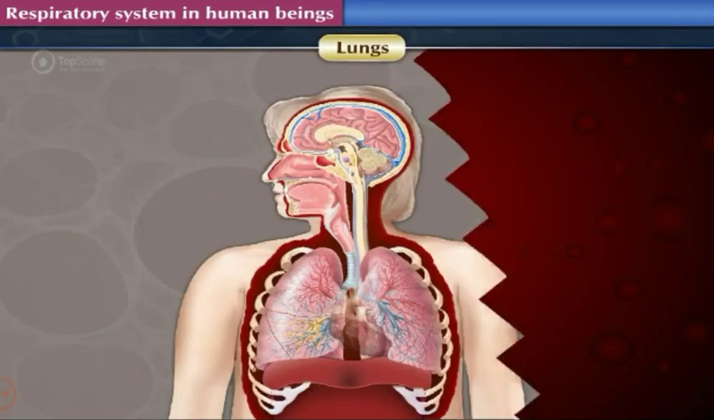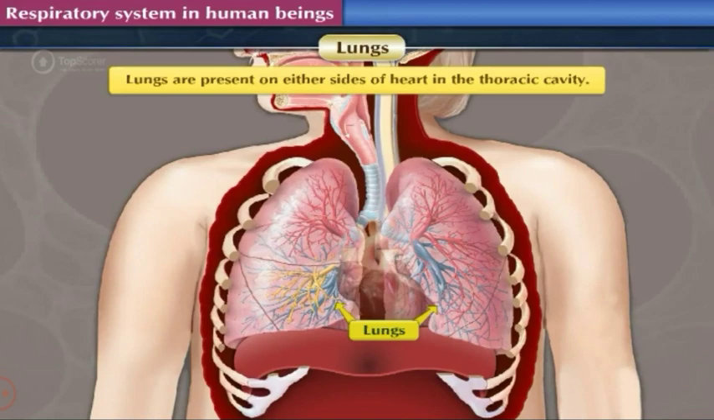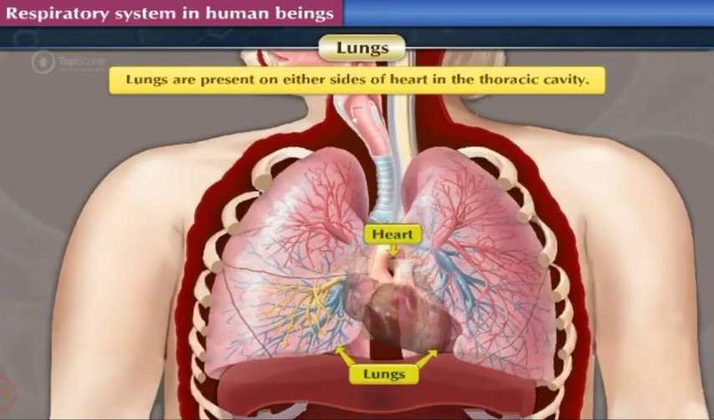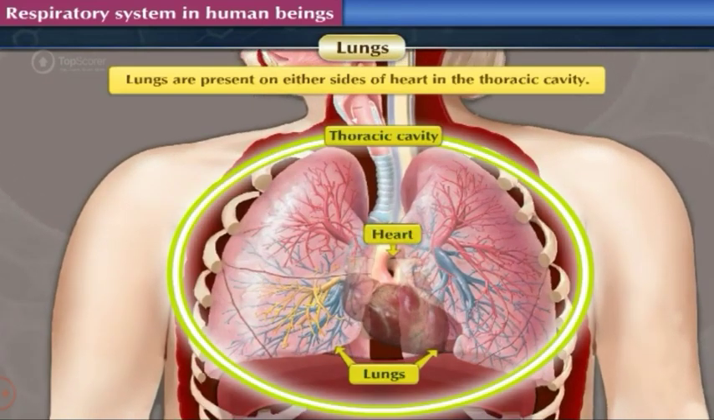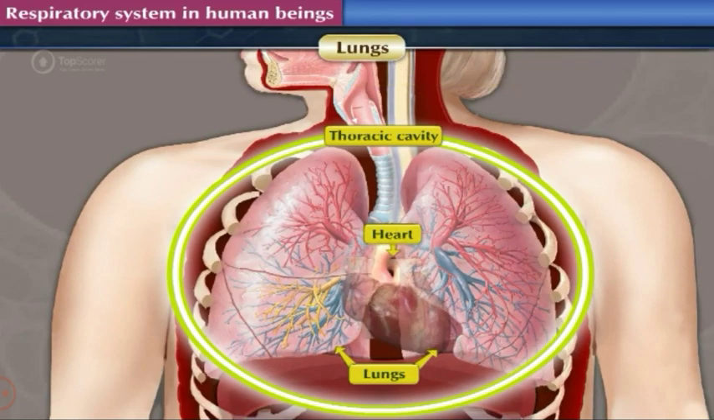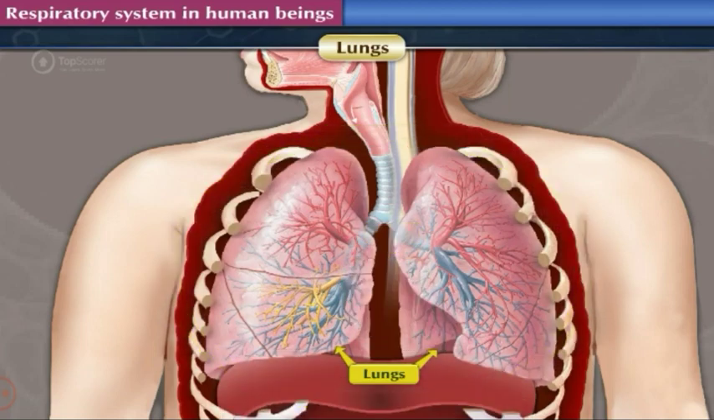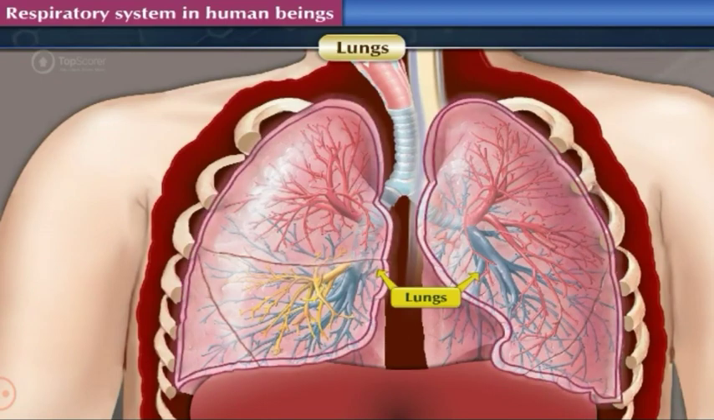Lungs. Lungs are present on either side of the heart in the thoracic cavity. Maximum area of the thoracic cavity is occupied by lungs and they cover the maximum part of the heart. Each lung has a double-layered covering. It is called pleura.